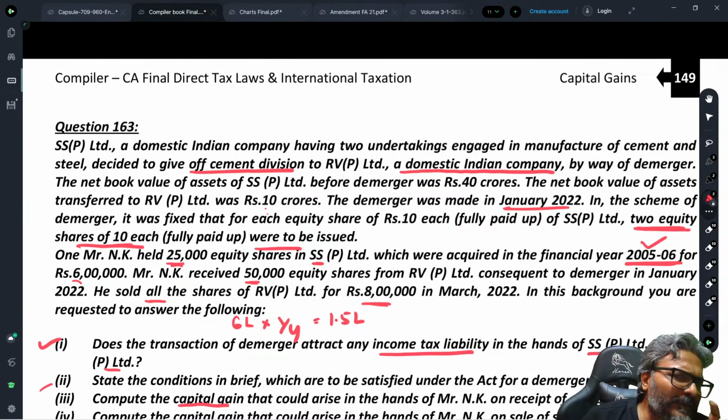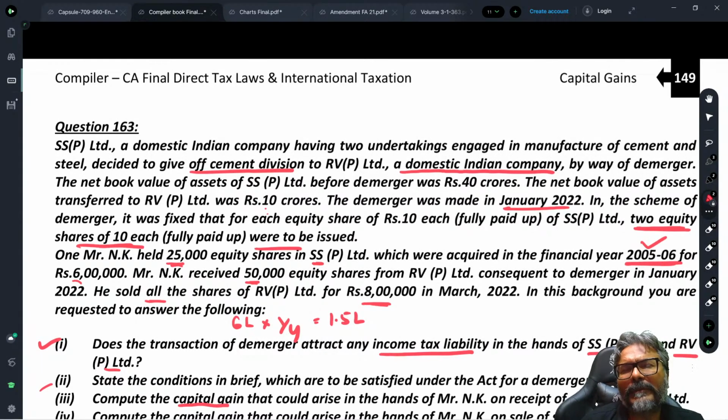So supposedly, if in this question they would have given the business loss of the cement division, then in that case it will be eligible to be carried forward in the hands of RV Private Limited under section 72A.